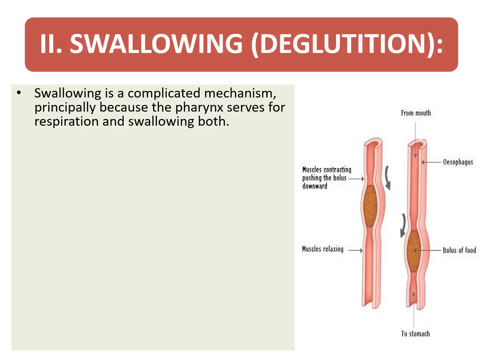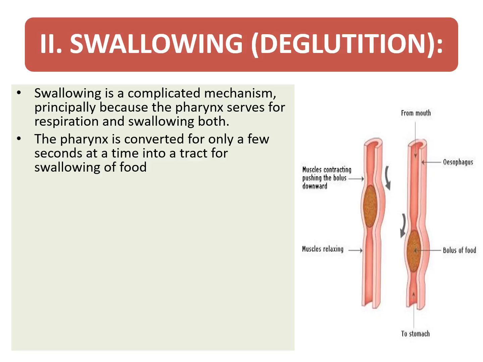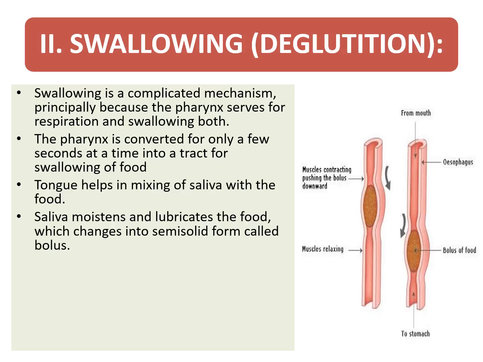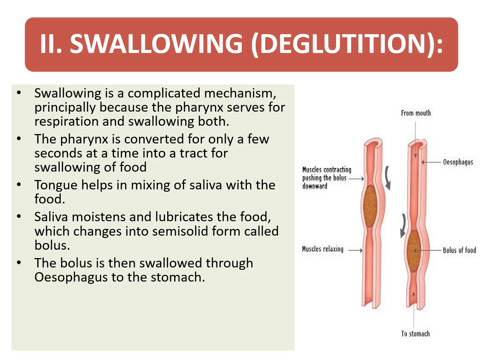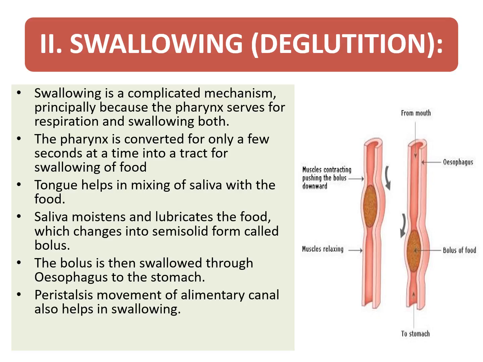Now swallowing. Swallowing is a complicated mechanism principally because the pharynx serves for both respiration and swallowing. The pharynx is converted for only a few seconds at a time into the tract for swallowing of the food. The tongue helps in the mixing of saliva with the food. Saliva moistens and lubricates the food, which changes into a semi-solid form called bolus. The bolus is then swallowed through the esophagus into the stomach.